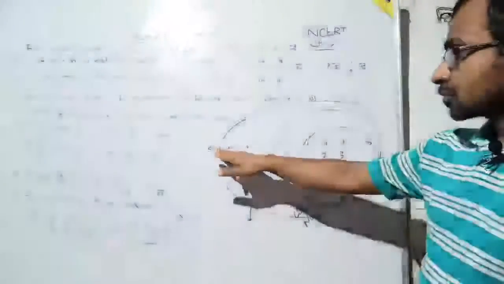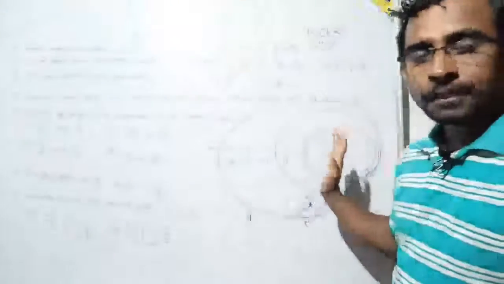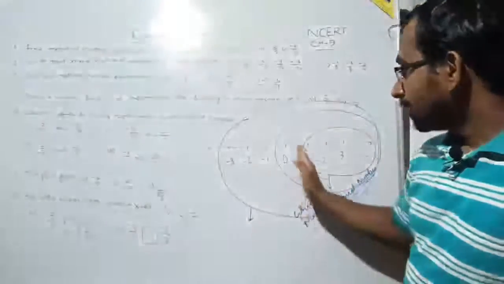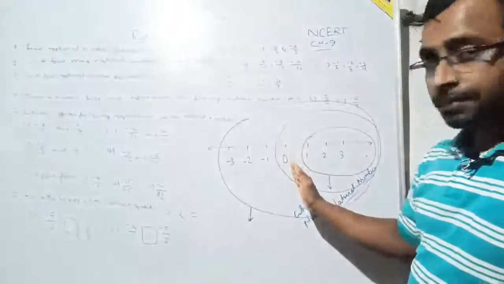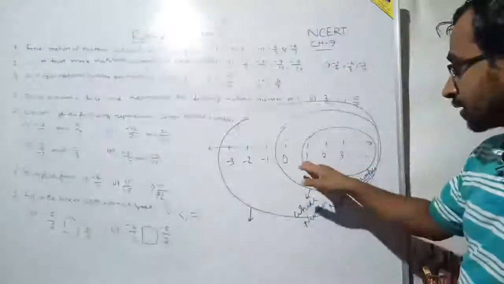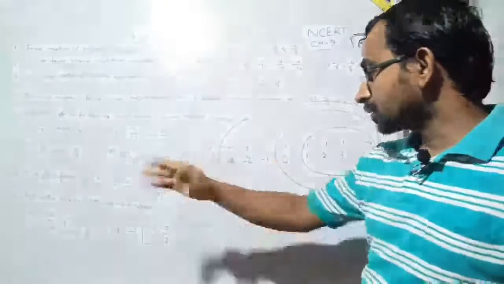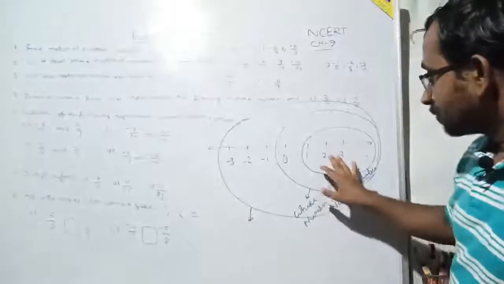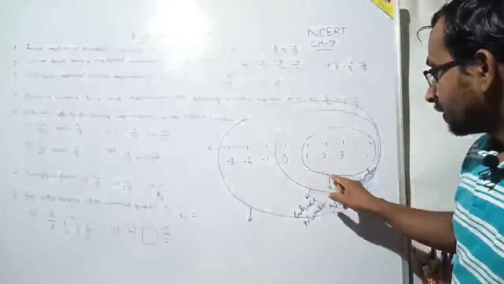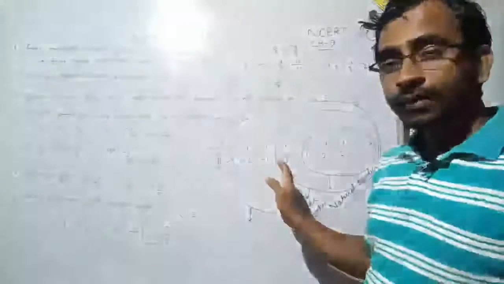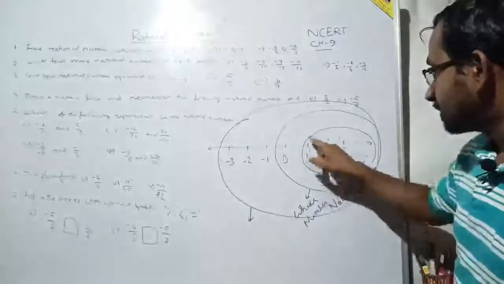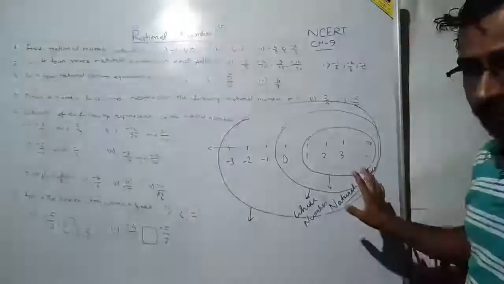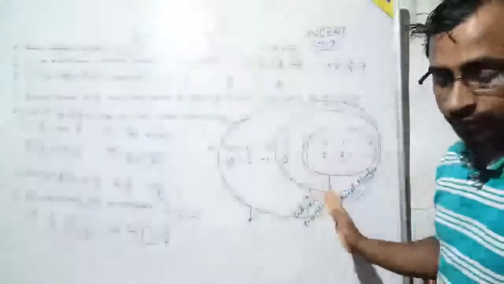Suppose I have drawn here a straight line, and on the straight line I marked 0 in the middle, and on the right side I used the positive numbers, and on the left side I used all the negative numbers. So if I take this area from 1 to infinity on the positive side of the number line, then these numbers are known as the natural numbers. Okay, so this number is called what? That 0 is excluded from it.